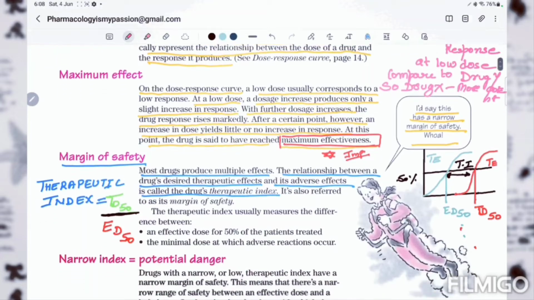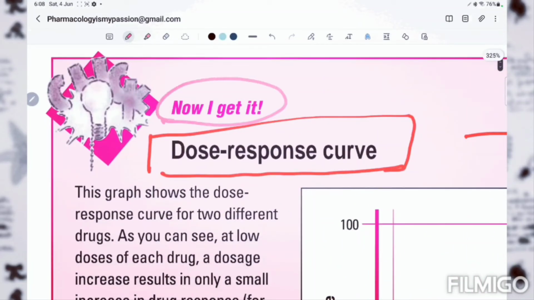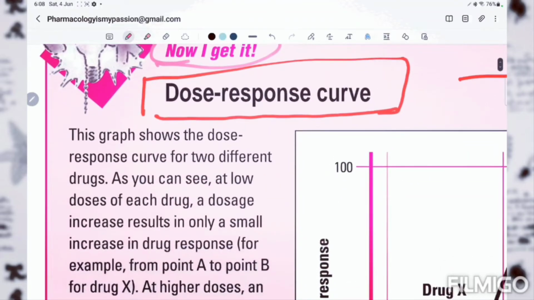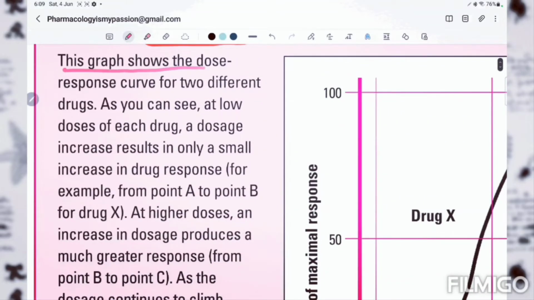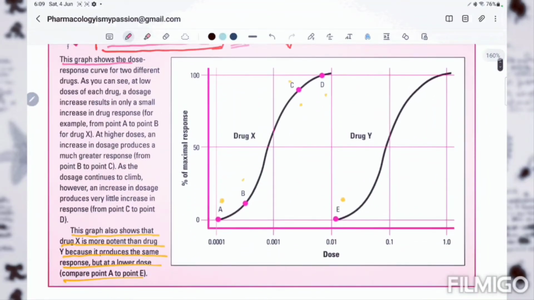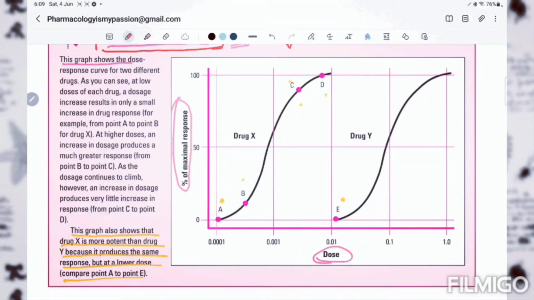Let's come to the graph. Through this graph, definitely you all will understand about drug potency and the dose response curve. It's very important to understand. See here, this is the dose and this is the percentage of maximum response. These are the doses of the drugs and this is the response. This is drug X and this is drug Y. So what is happening here?